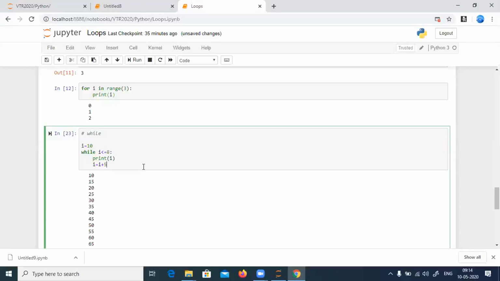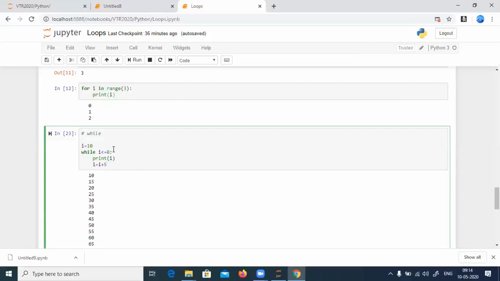It will not execute that. It will not come inside that loop. Very good. It can't come inside the loop because I is equal to 10, and you're checking whether 10 is less than or equal to 8. No way 10 can be less than or equal to 8. So there is no output. It won't even enter the loop. The condition is false. Does it make sense?